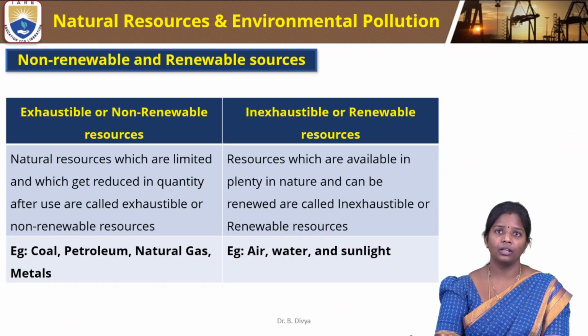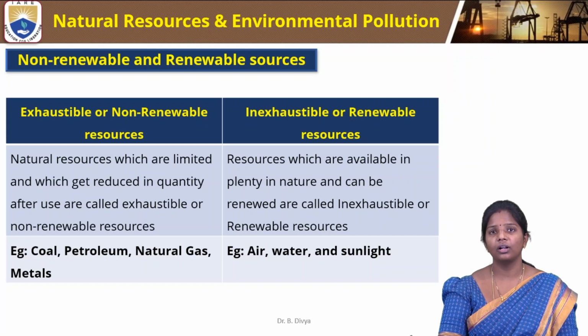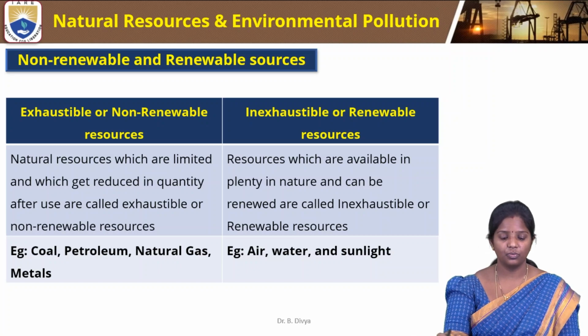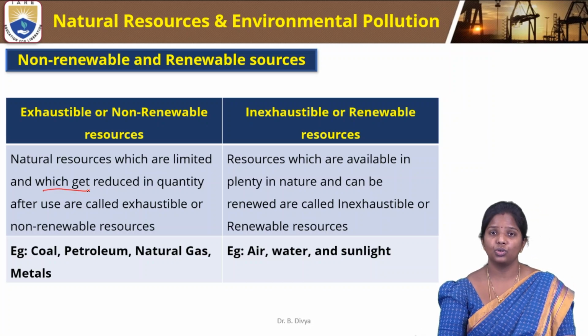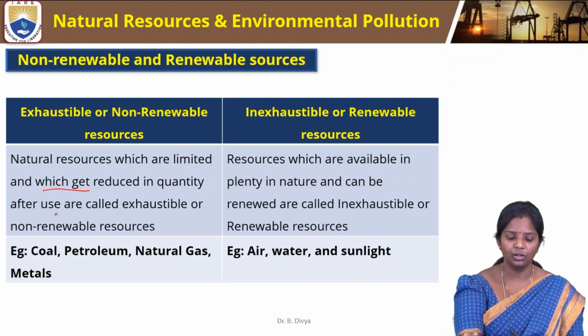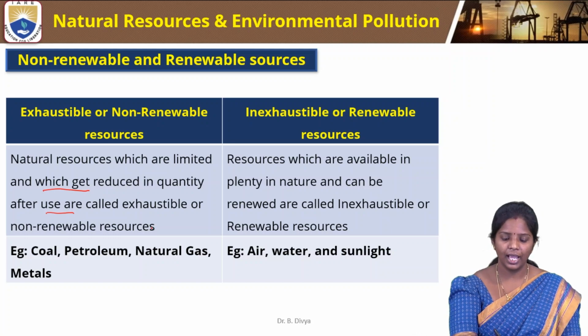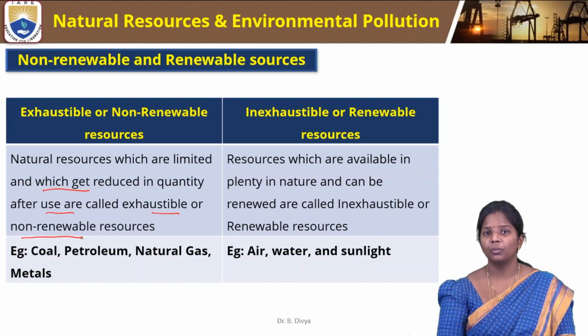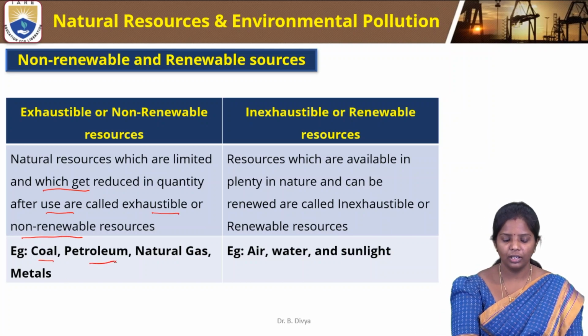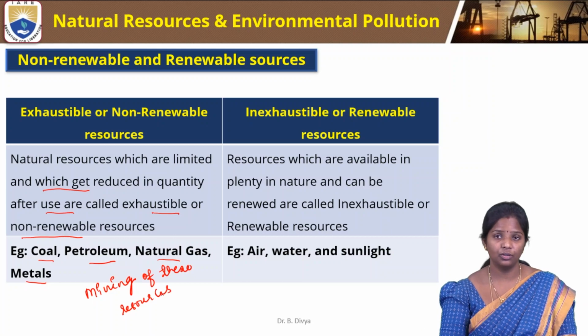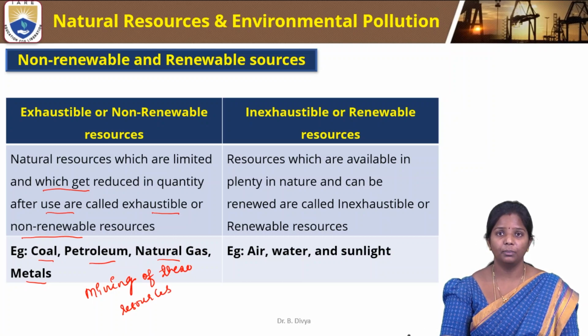So if we go into detail, exhaustible or non-renewable resources are the natural resources which are limited, which get reduced in quantity when they are used too much. So that are called exhaustible or non-renewable resources. What are the best examples? Coal, petroleum, natural gas and metals. We do mining of these resources. So what happens when we mine these resources and use them extensively? They get depleted. Depleted is nothing but they are reduced in quantity. So that comes under exhaustible non-renewable resources.